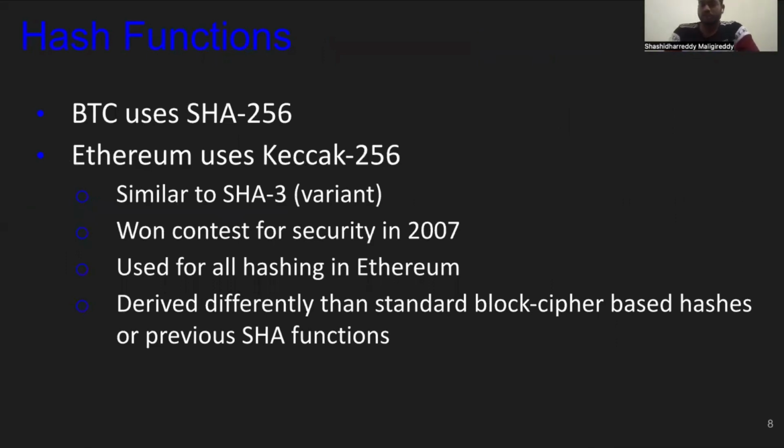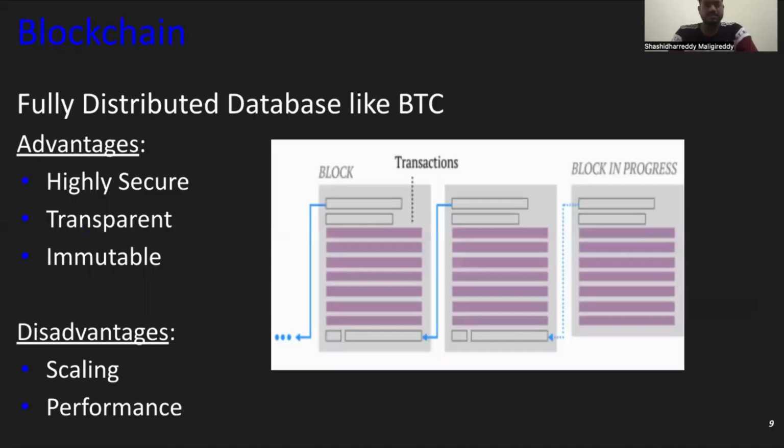Hash functions: Bitcoin uses SHA-256, but Ethereum uses Keccak-256. It's similar to the SHA-3 variant, a previous variant of SHA-256. SHA-3 won the contest for security in 2007, and Keccak-256 is used for all hashing in Ethereum. It is derived differently from the standard block cipher hashes or the previous SHA functions.